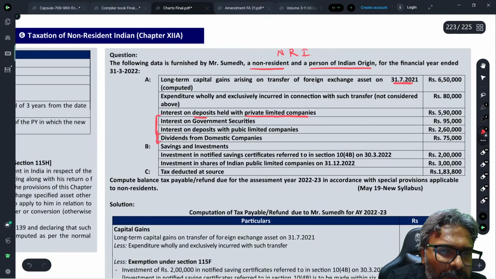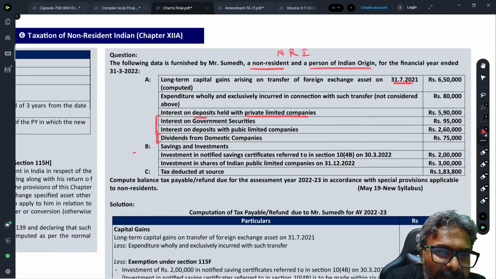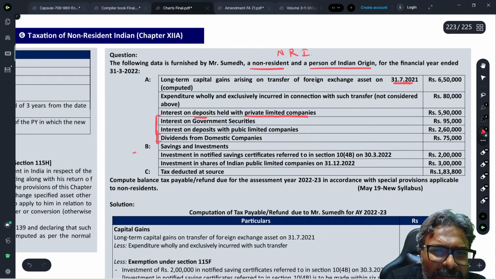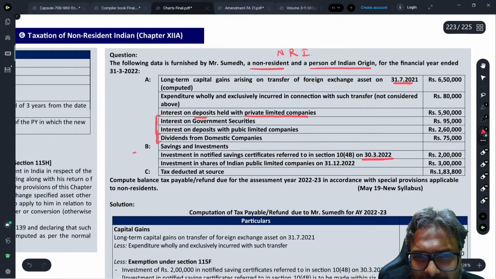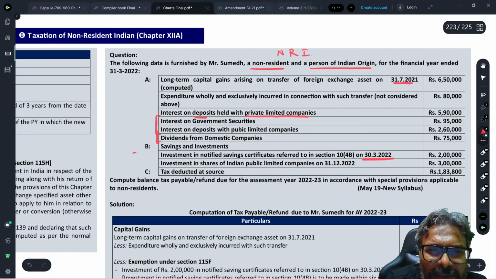Now be careful for the B part. Saving and investment. Investment in notified saving certificates referred in 10.4b on 30th of March, and investment in shares in Indian Public Limited Company on 31st of December. Students, can you see that?